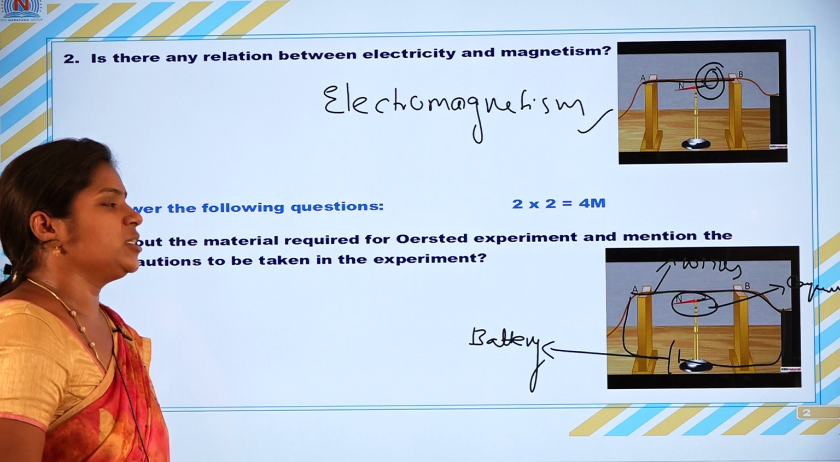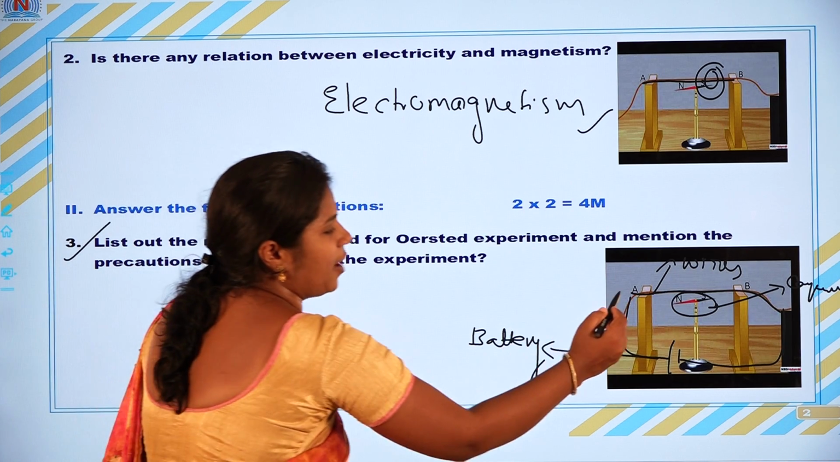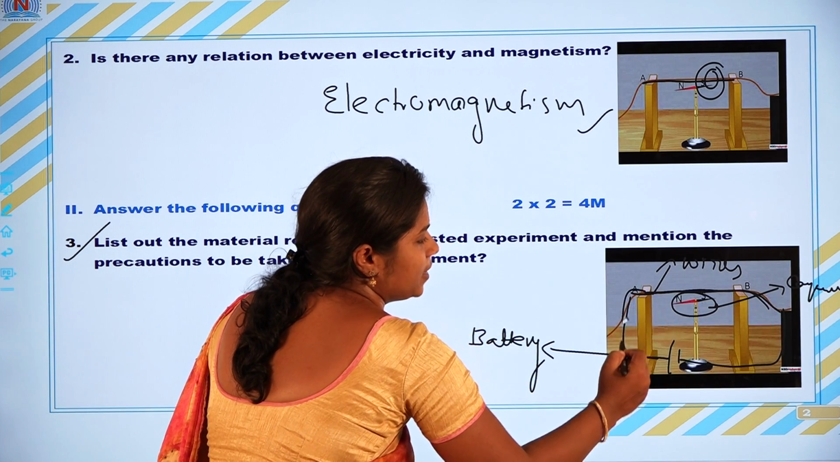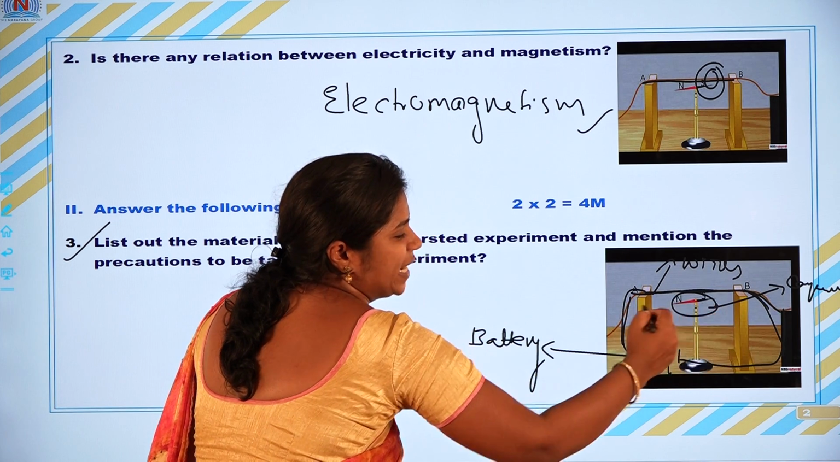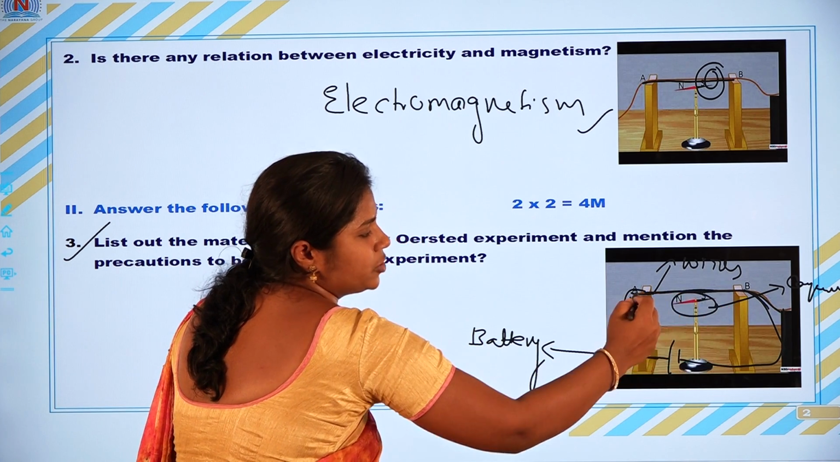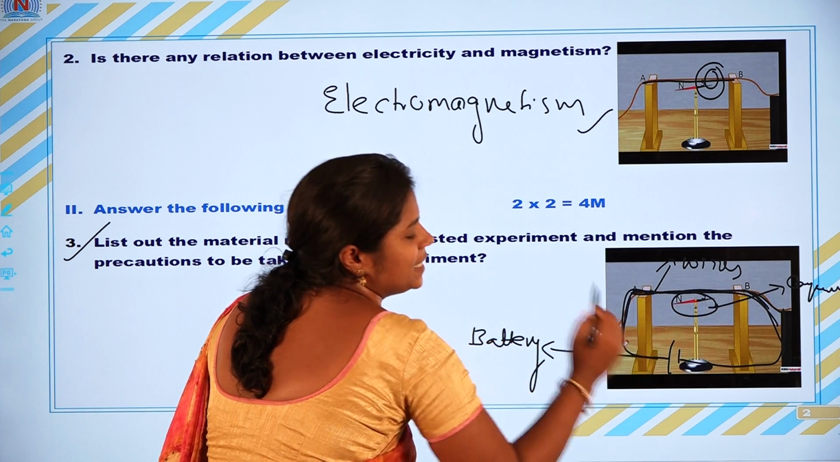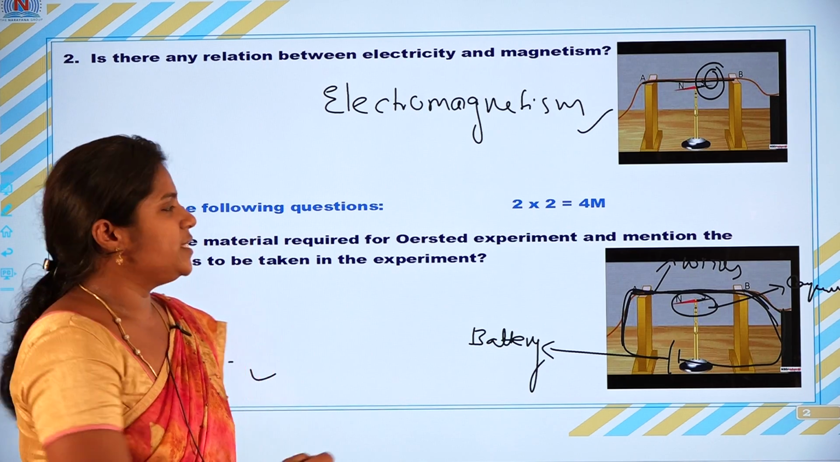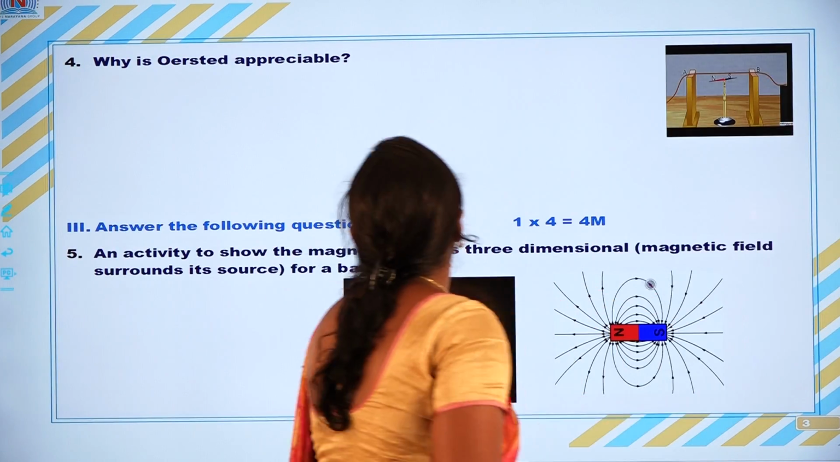And what are the precautions? We have to keep the connecting wire tight. It is passing through the two wooden sticks. Here two wooden sticks are appearing, no? So you have to keep the wire tight, then only can we observe the magnetic lines. So this is the third question. Let us move on to the fourth question.